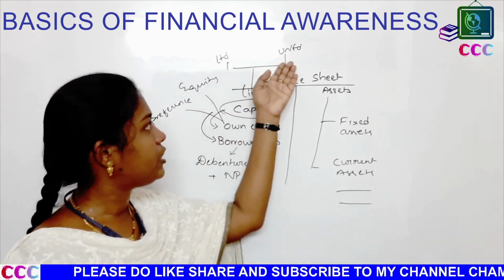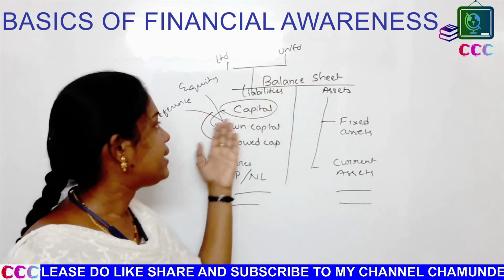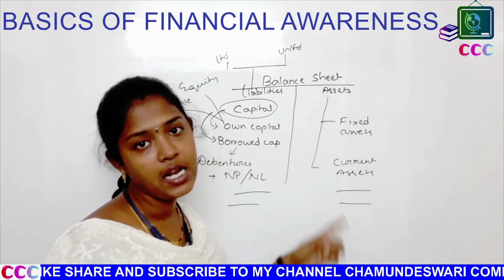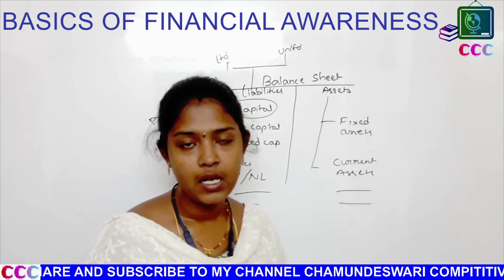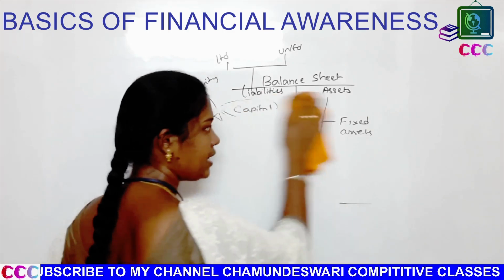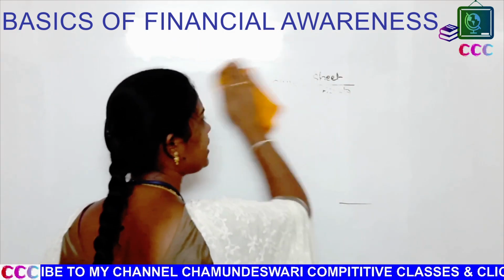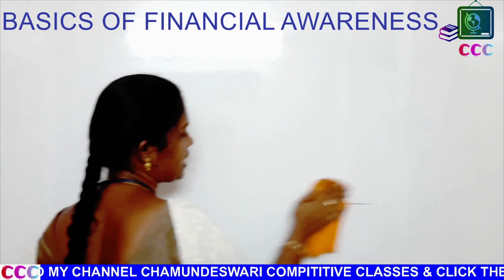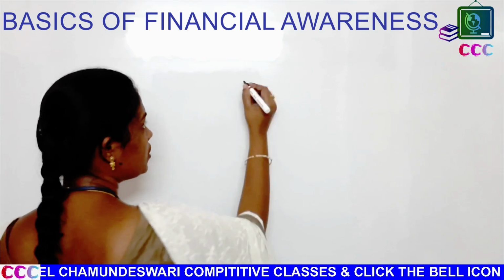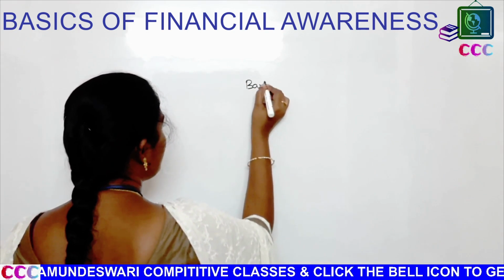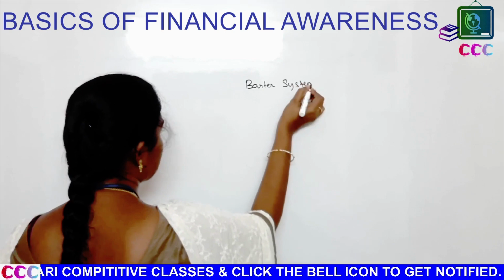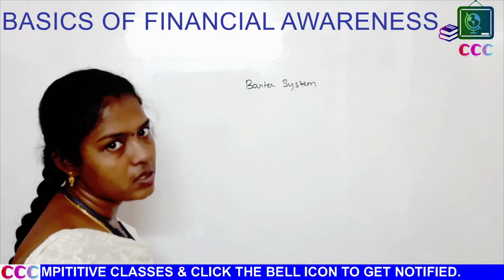Liabilities are divided into these types: limited and unlimited. Capital is owned capital and borrowed capital, and assets are fixed assets and current assets. Now let us discuss another key point which might be asked in the examination: the barter system. As we all know, the meaning of barter system is nothing but exchanging of commodities with commodities,